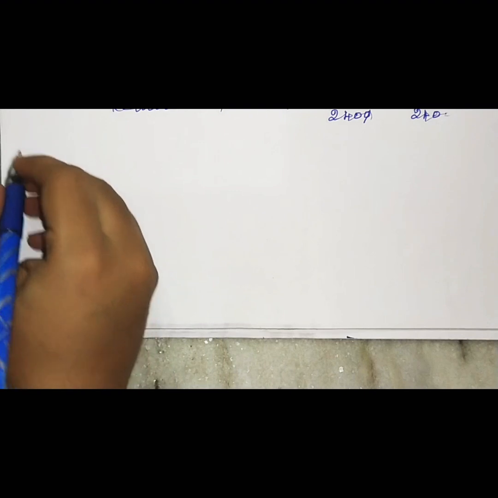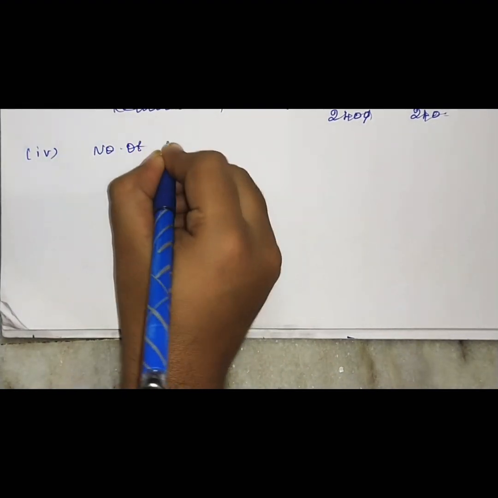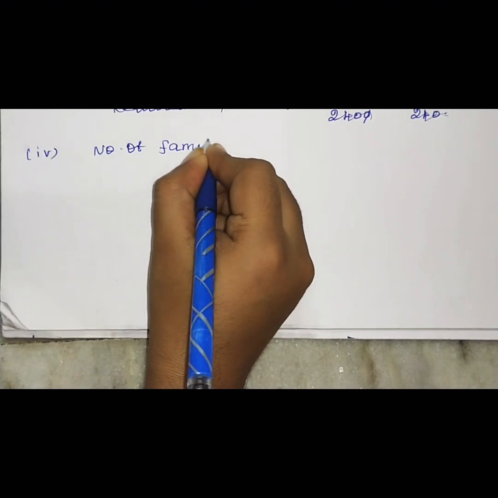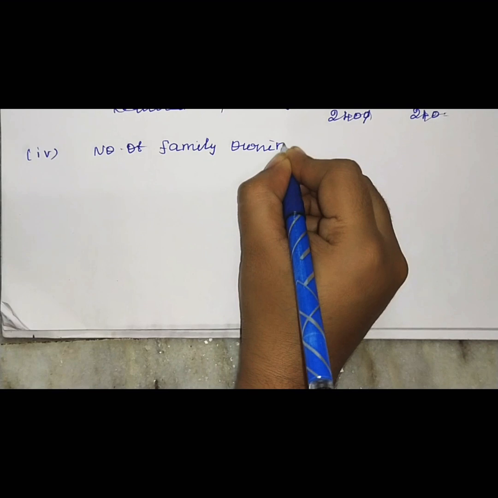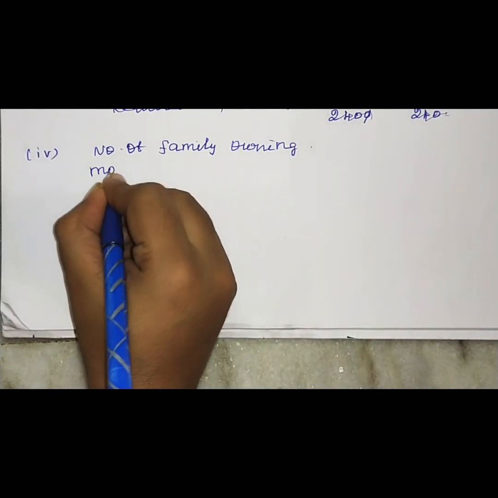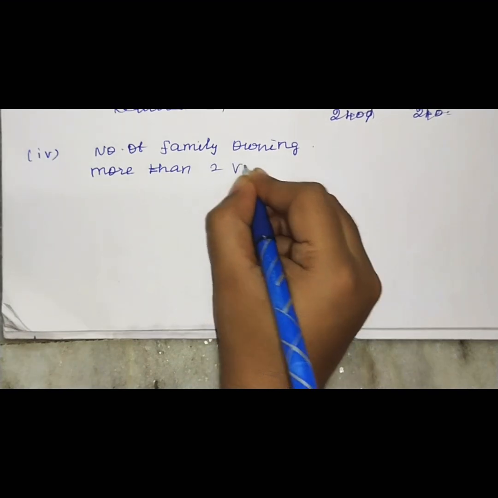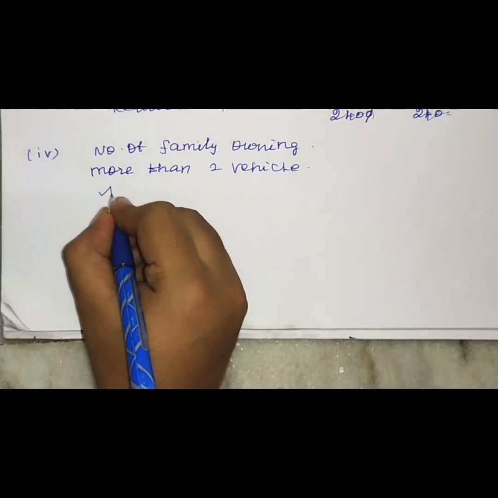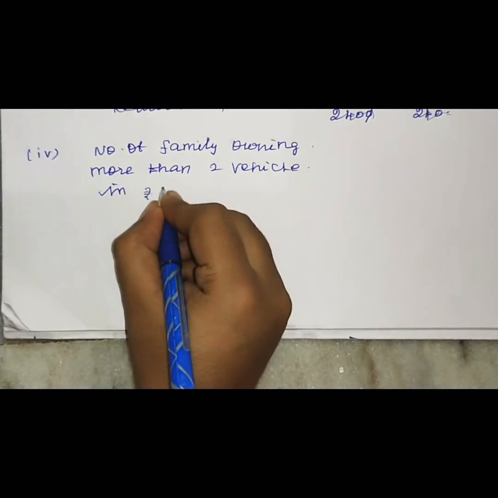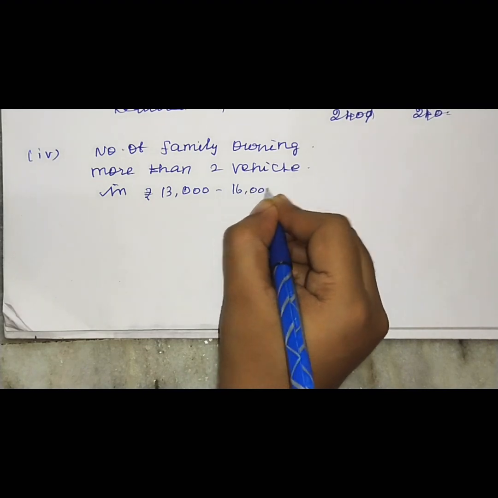Now we can write the fourth one. The number of families owning more than 2 vehicles in the interval rupees 13,000 to 16,000.